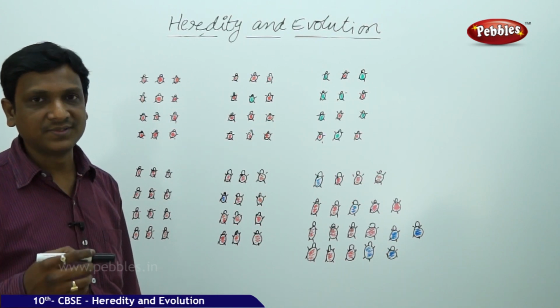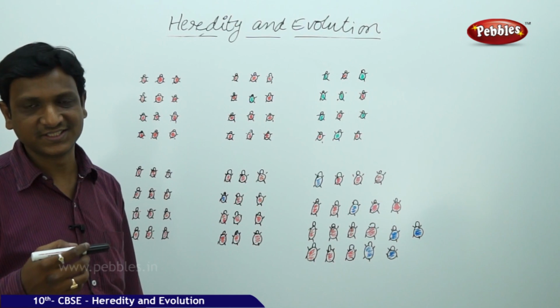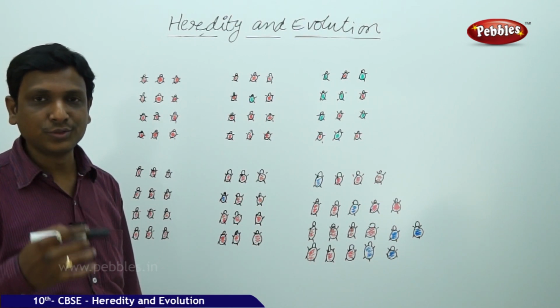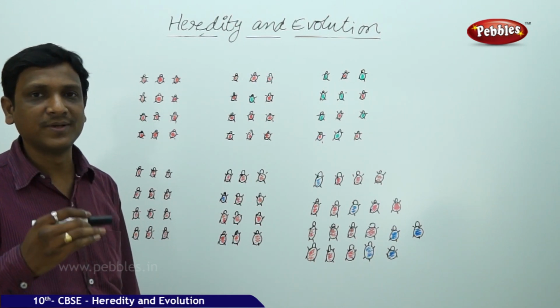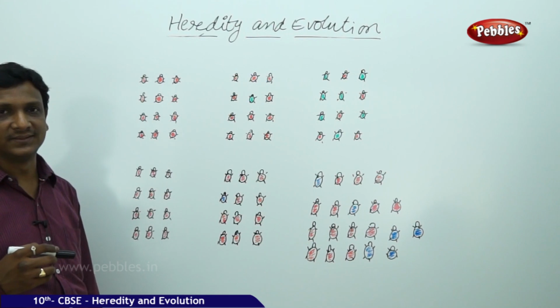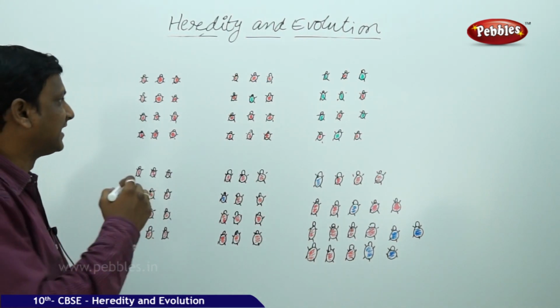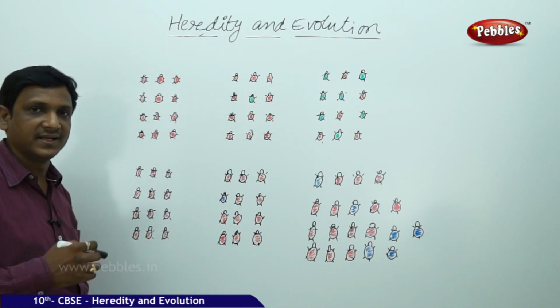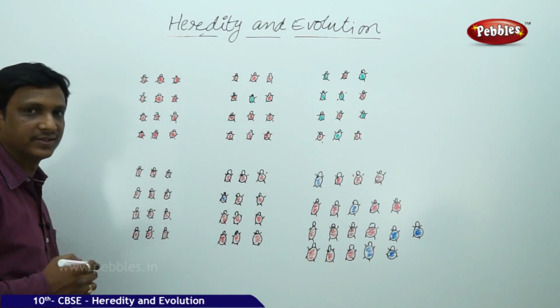A new species comes from the pre-existing one by accumulation of so many variations. And not only that, there are some other factors which also lead to the formation of new species. So let us see what those factors are. The basic idea of evolution is explained with an illustration here, taking an example of some beetles and their colors.